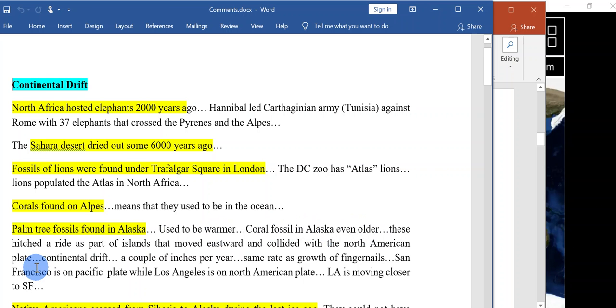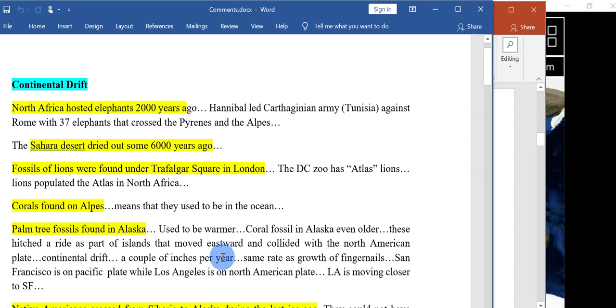Okay? These hitched a ride as part of islands that moved eastward and collided with the North American plate, continental drift, a couple of inches per year. So continents are drifting a couple of inches per year. So in other words, the Pacific Ocean is getting wider and the Atlantic Ocean is getting narrower.